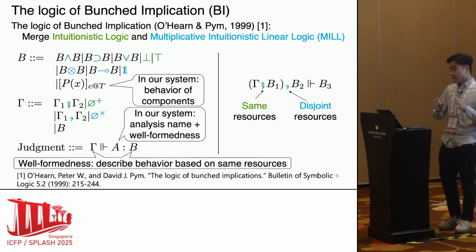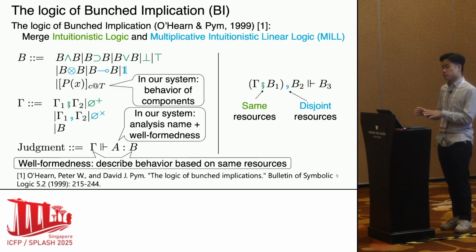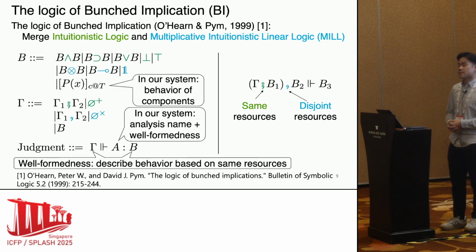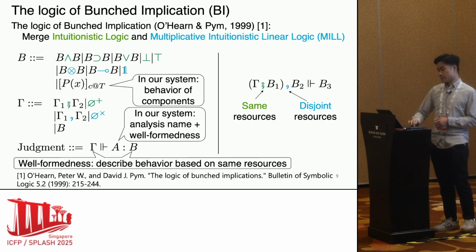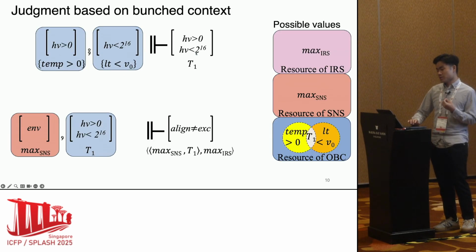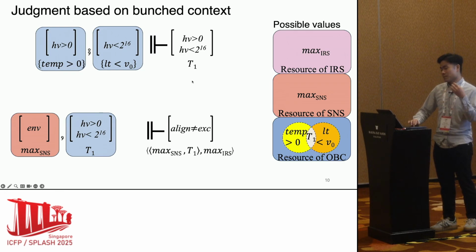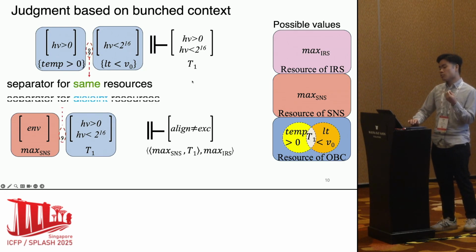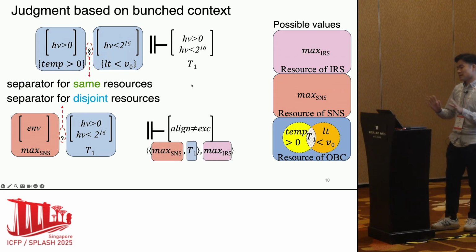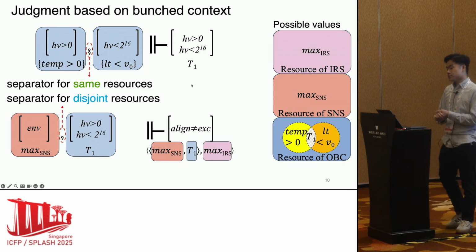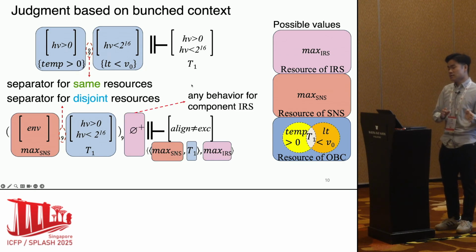It means that the context gamma and the guarantee B should describe behaviors that are based on the same set of resources. With BI in mind, let's look back to our two naive judgments. For separators, we really need a semicolon for the first judgment and a comma for the second judgment. The second judgment is not well-formed, so we add an additional unit component to the context. It represents any behavior for the pink IRS component.